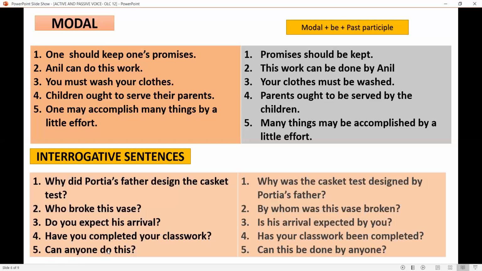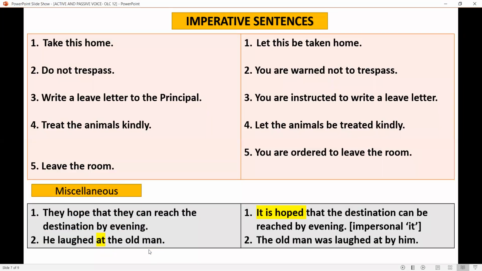Next one. Can anyone do this? Can this be done by anyone? All right. I hope it's clear to everyone. Now let us move to imperative sentences. You know that imperative sentences means orders, requests, commands, etc. Take this home. How to change this? We can use let here. Let this be taken home. Let this be taken, take changes to be taken.